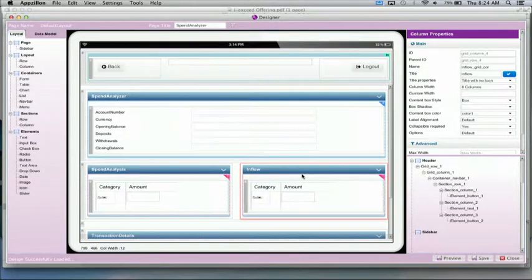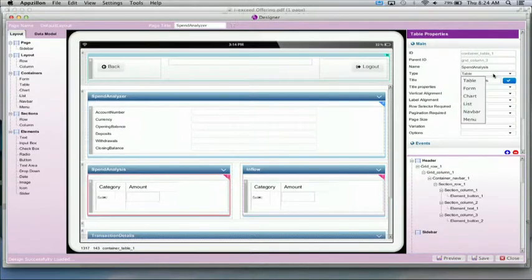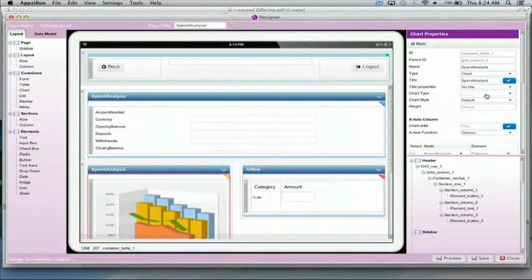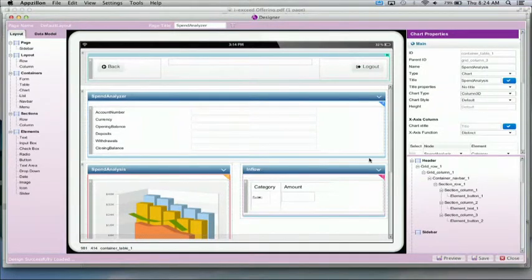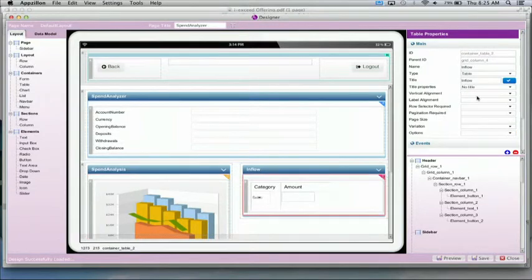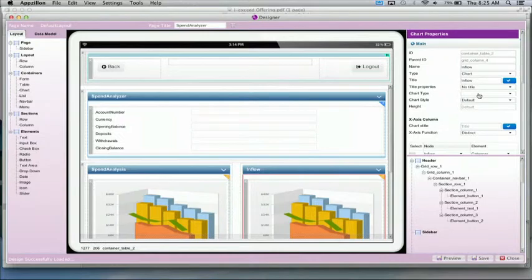I have the widget right next to it. The next step is to change it from table to chart. Now we have support for more than 40 charts. All that needs to be done by the user is to choose the chart. So I'm going to select here a column chart for the first one, and next I'm going to select once again a chart. I'll change it, and I'm going to select the area chart. So after I've done this, I can have a look at the preview.